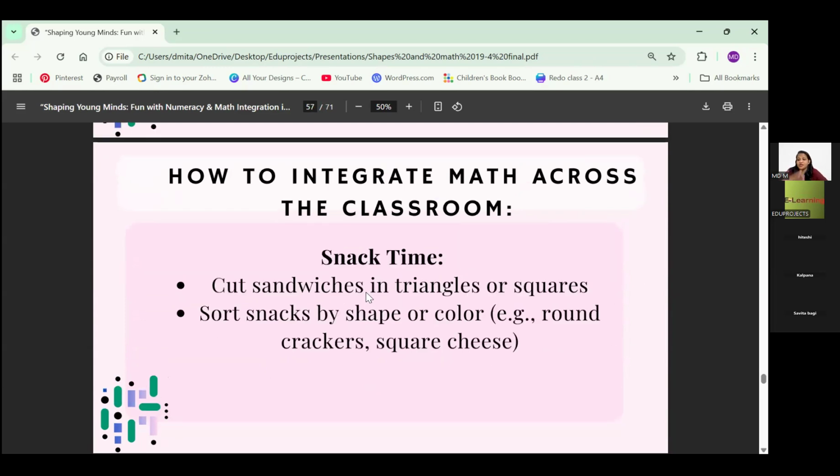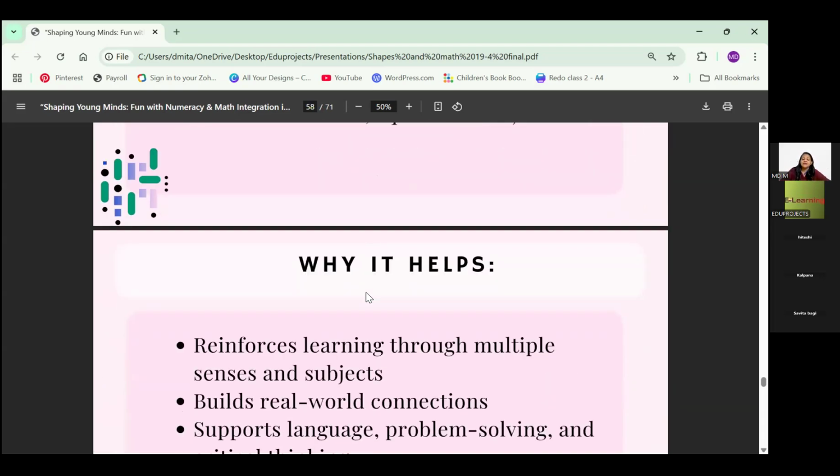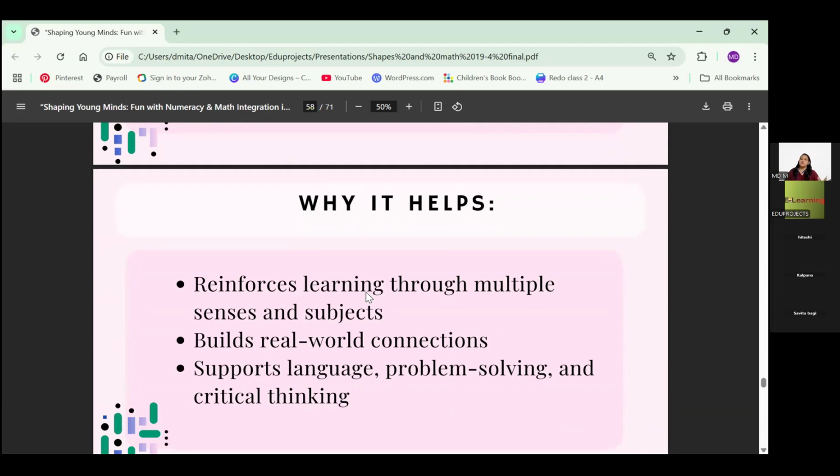Snack time, call out for triangles that day when you introduce triangle in the class. Tell them to call out for circle biscuits when you introduce circle, rectangle Parle G when you're doing rectangles, anything. So you can associate it, you can integrate it in the daily lives like this. Why all this? Classroom integration helps.